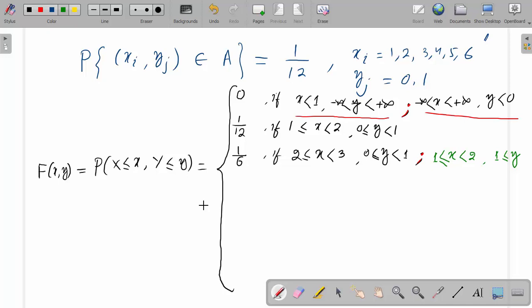Now when x lies between 3 to 4, and y lies between 0 to 1, so y equals 0 here, the values of x are 1, 2 and 3. 3 values. So 1/12 plus 1/12 plus 1/12. So this is 3/12, which is 1/4.